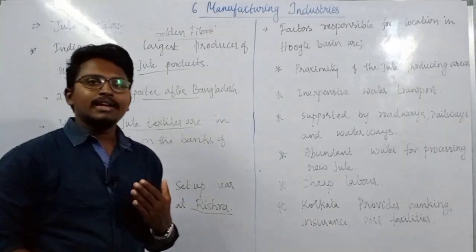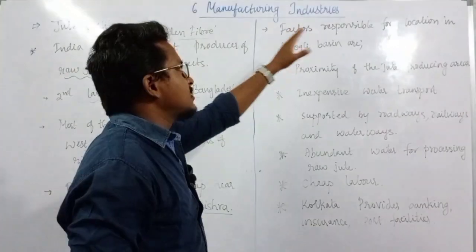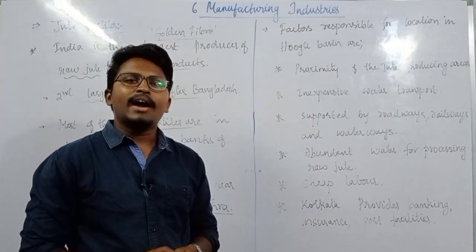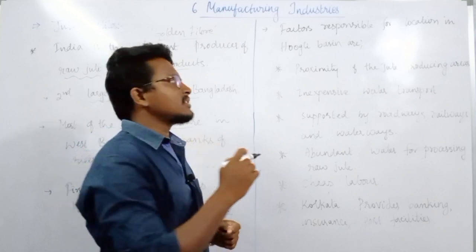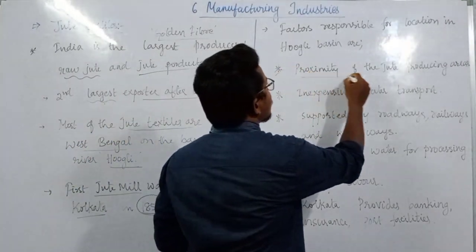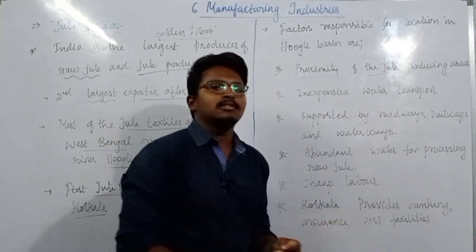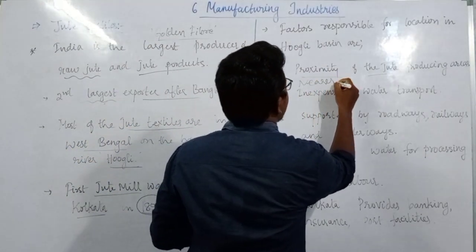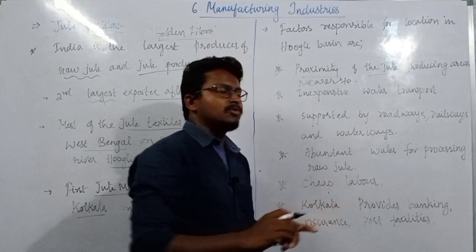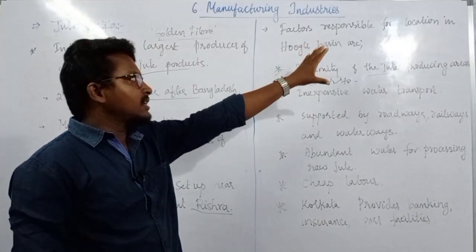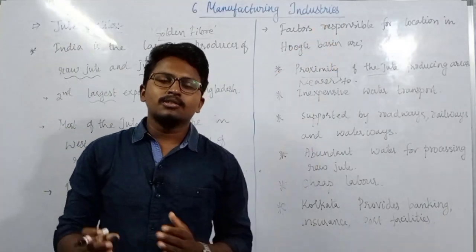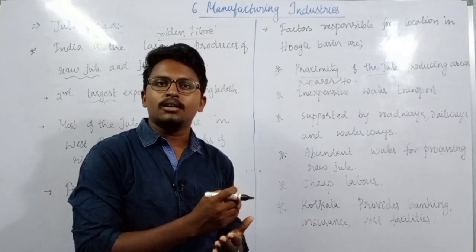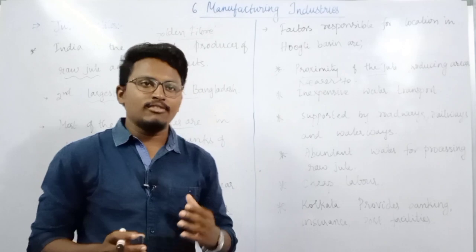Now let us see what are the factors responsible for the location of jute industries on the banks of river Hooghly. The first and very important thing is proximity to the jute producing areas. The jute producing areas are located near the Hooghly basin, so the transportation cost of the raw material will be reduced.